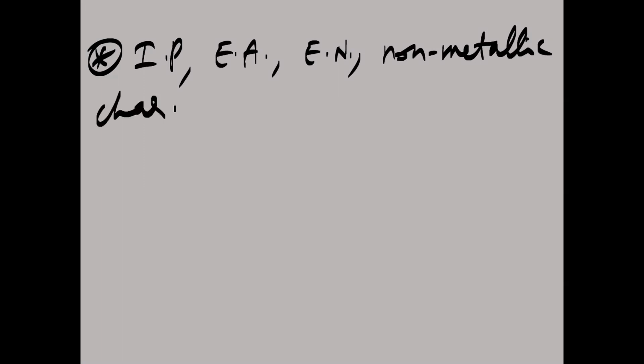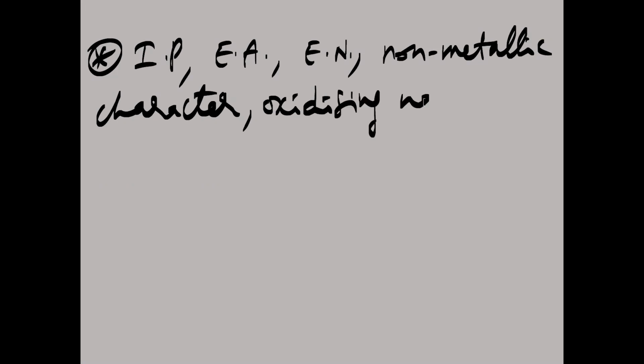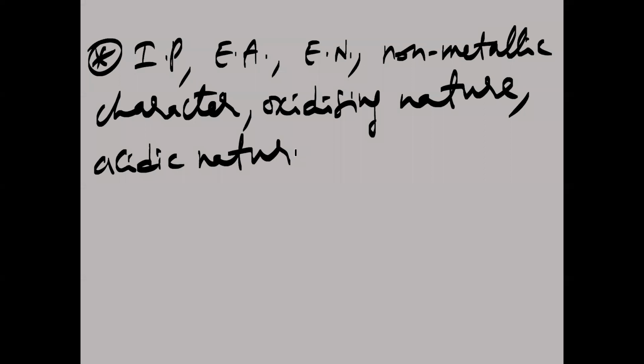Yeah. So next, what is another point we have to remember? Which properties will increase from left to right in a period? IP value, electron affinity value, electronegativity value, non-metallic nature, non-metallic character, oxidizing nature, acidic character or acidic nature.